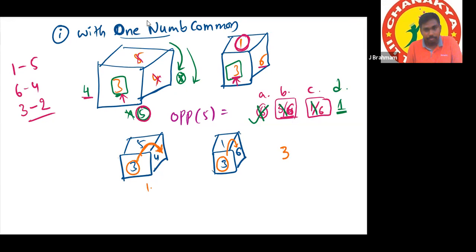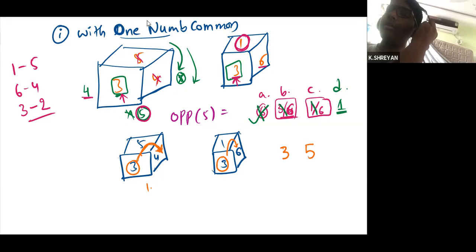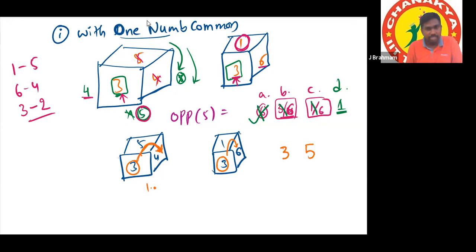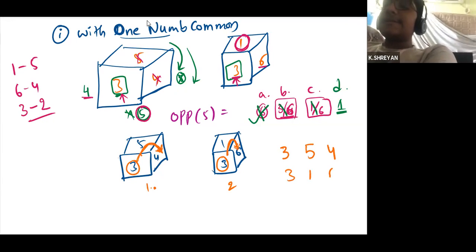From 3, the path is 5, 4. In the first dice we are writing 3, 5, 4. In the second dice, what is the path? 3, 1, 6.